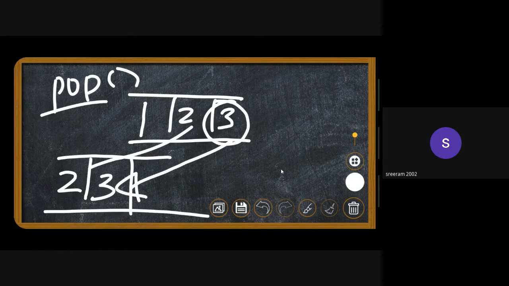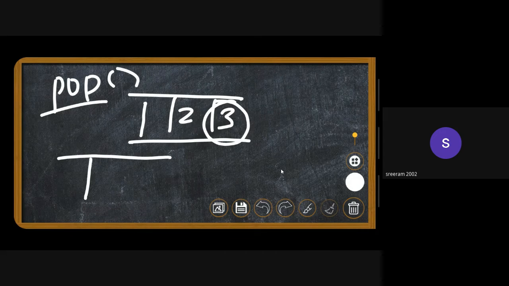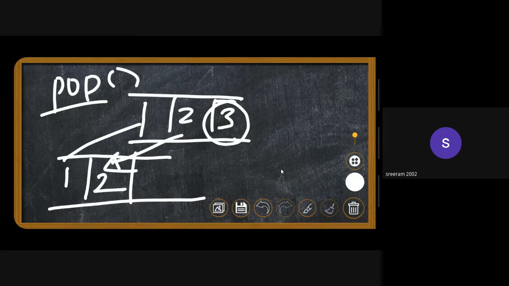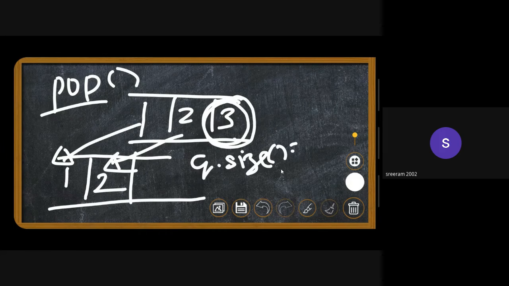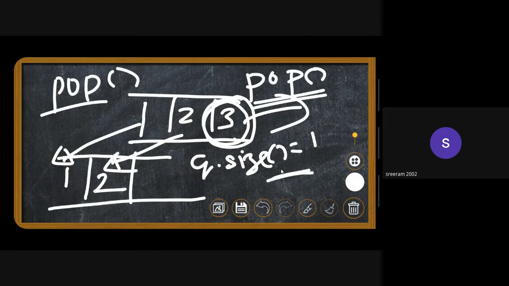Sorry, we need 3 out, right? So we'll be transferring 1 and 2 into another queue, and then when the queue size is 1, we'll just pop it out. So yeah, this is basically it.